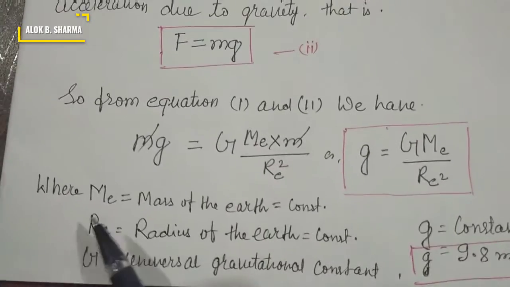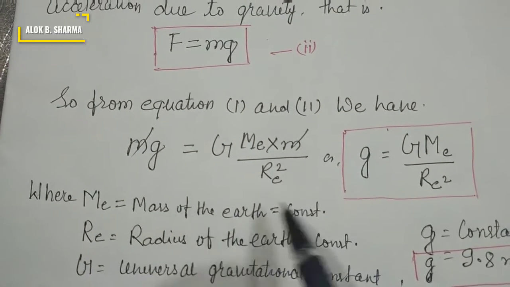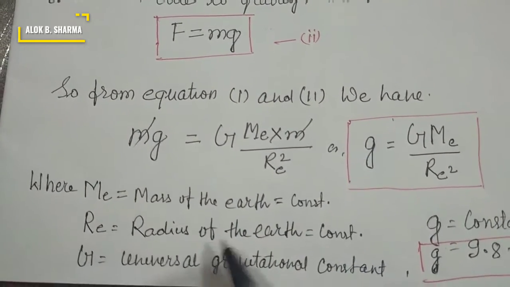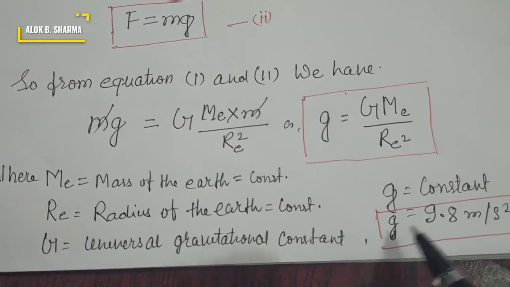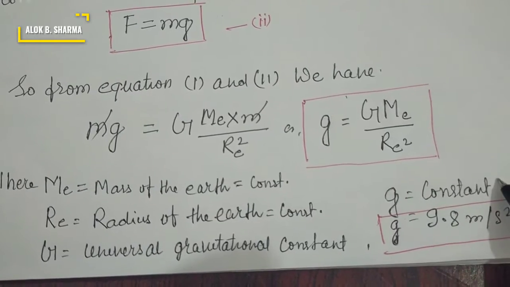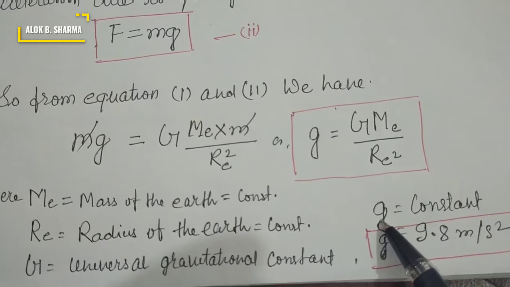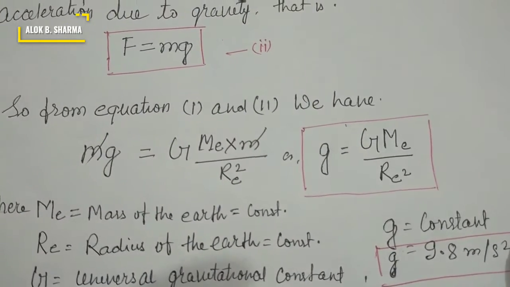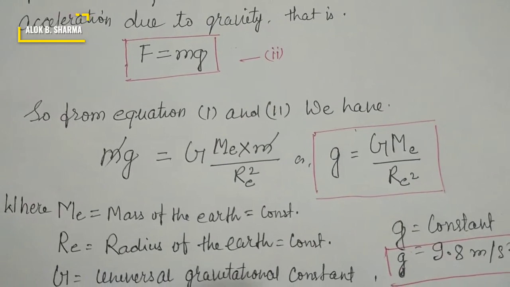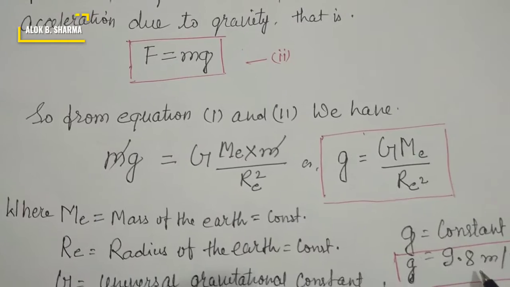Now M_e is the mass of Earth, which is constant, R_e the radius of Earth is constant, and G is the universal gravitational constant. So the value of acceleration due to gravity is constant, and this equals 9.8 meter per second squared. This is the explanation of how we calculate acceleration due to gravity.